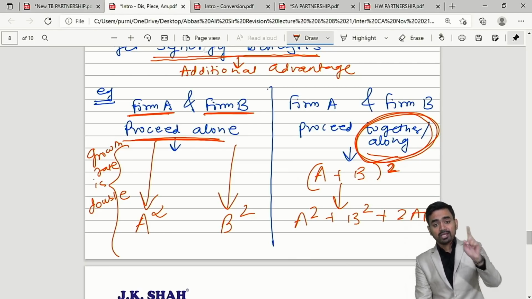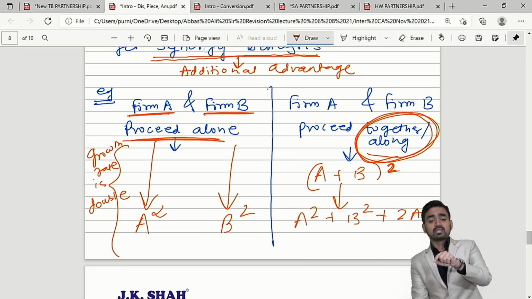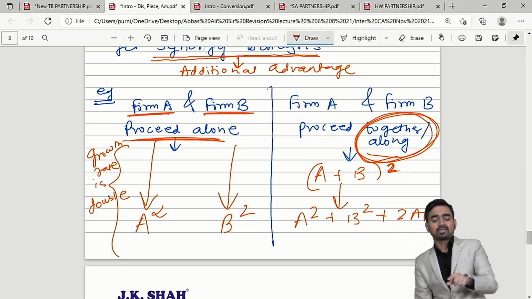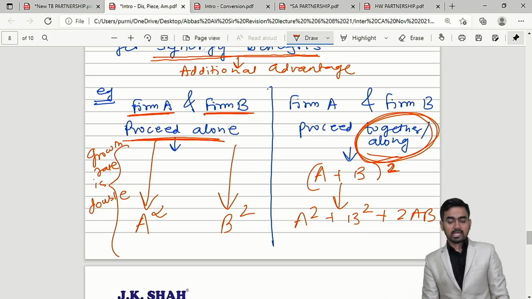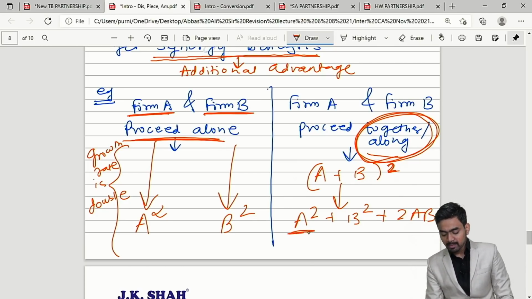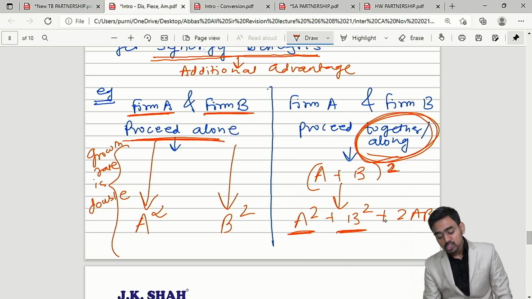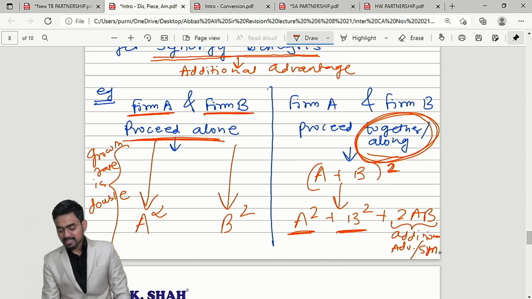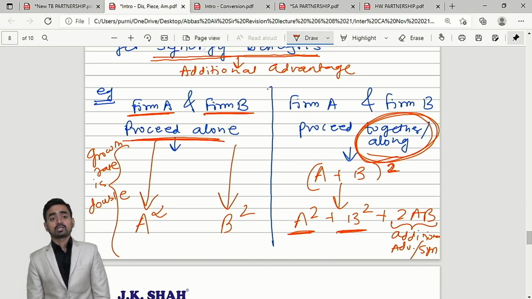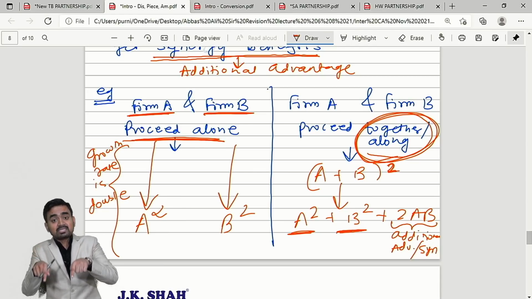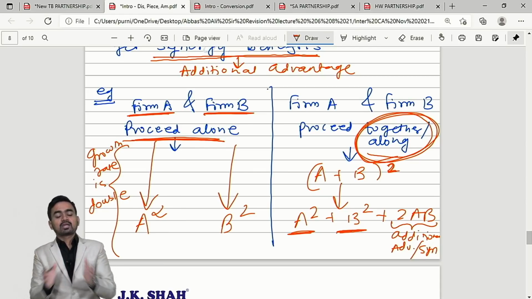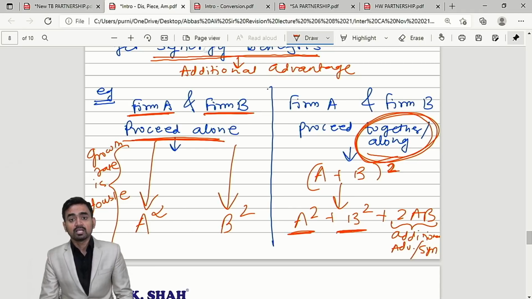Yes or no? So A and B, if they continue together and the growth rate is double, then A will become A square, B will become B square, and some additional advantage they will get. This additional advantage is known as synergy. This additional advantage is known as what? Synergy. Hence this is the reason for amalgamation of firms in real life.